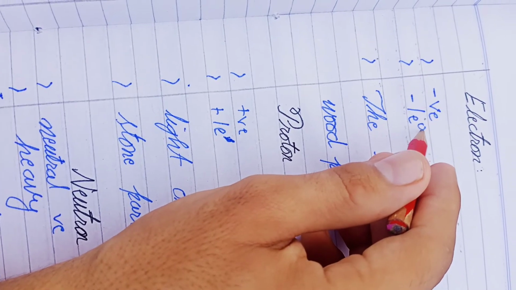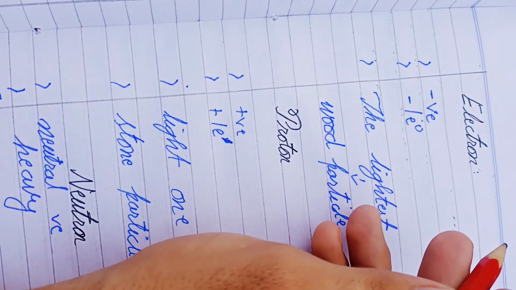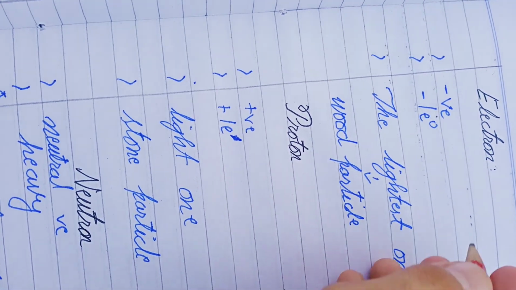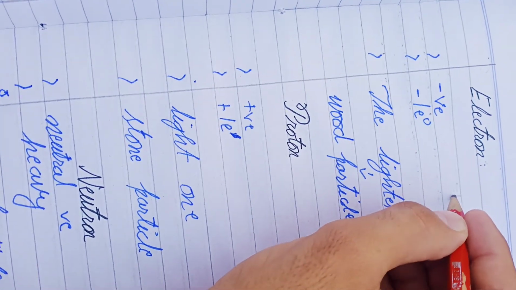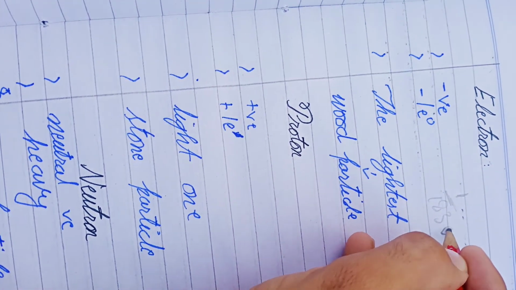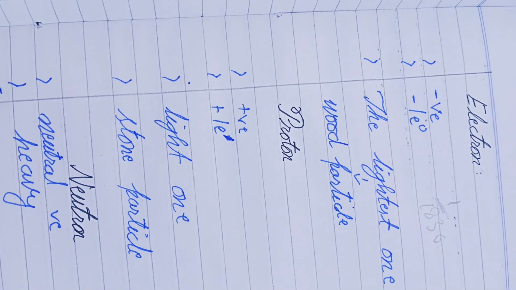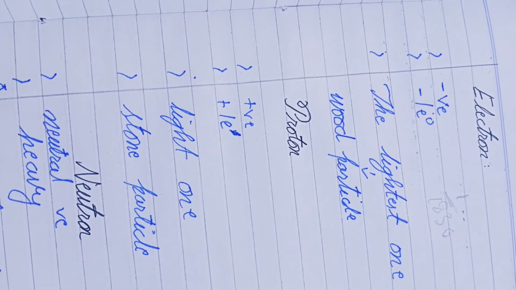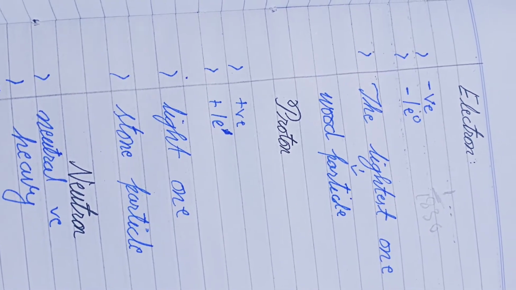0 is just for mass. As we know, electron mass is negligible. If we take one proton, it equals 1836 electrons.